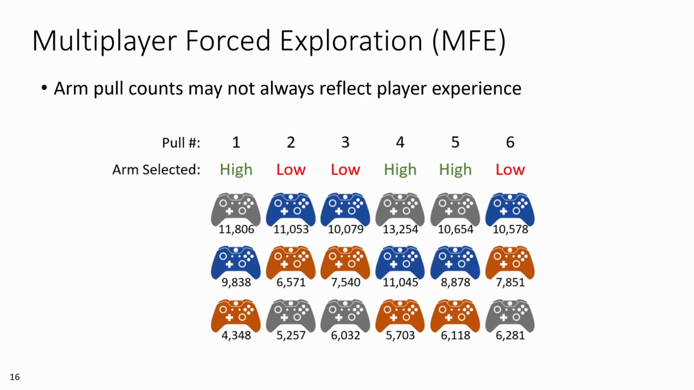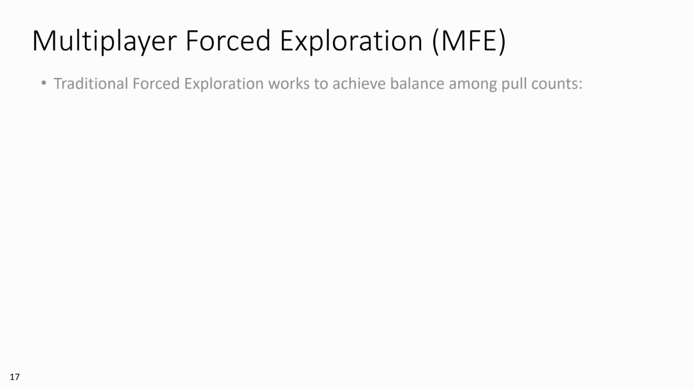Though the agent pulled both arms an equal number of times, the players did not receive a balanced experience. The blue player received 3 upward comparisons and 9 downward comparisons in total, while the orange player received the opposite. We can't assume that balanced pulls across arms will always achieve balanced player experiences. In particular, we're interested in extending an MAB technique called forced exploration, where the MAB ensures arms are pulled as evenly as possible over a given period to better establish a baseline for each arm.